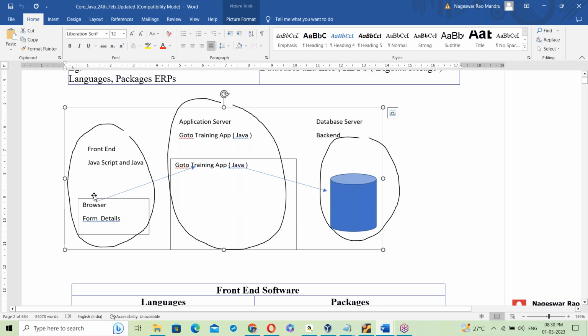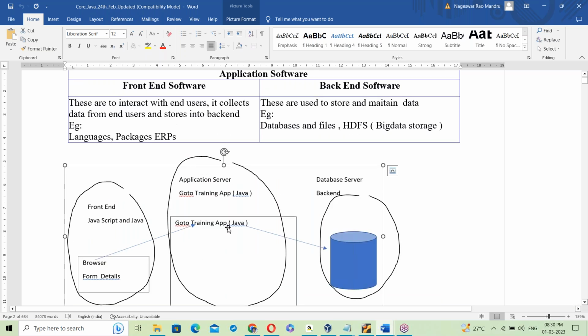This is the front end, this is the actual application, and this is the backend database. Your registration details simply go to the application and are stored in the database server. So this is called the backend. This is the backend, this is the front end. Now, where is Java in this?